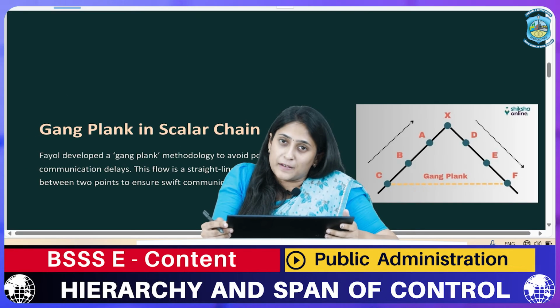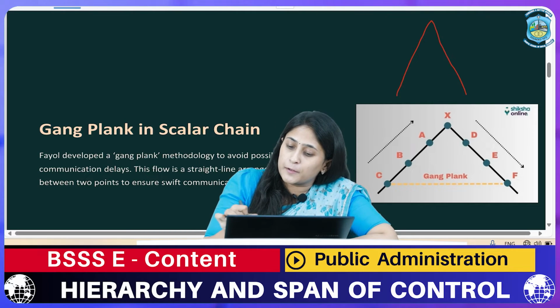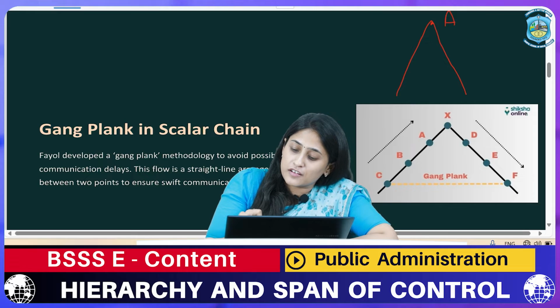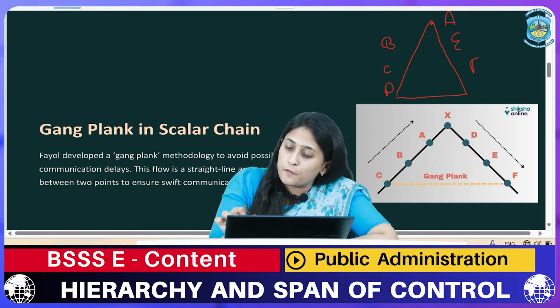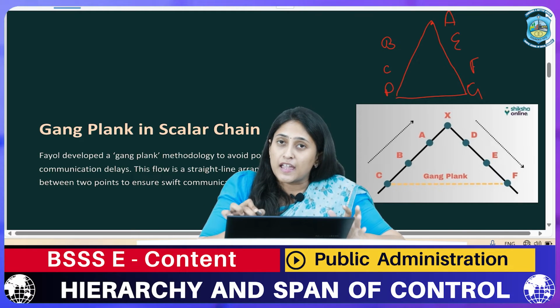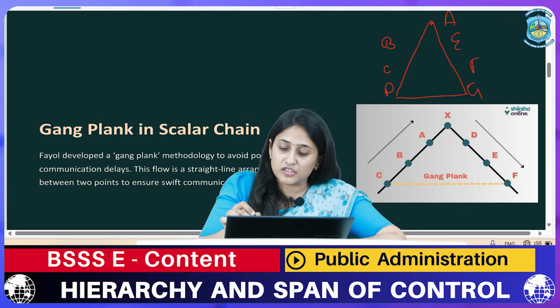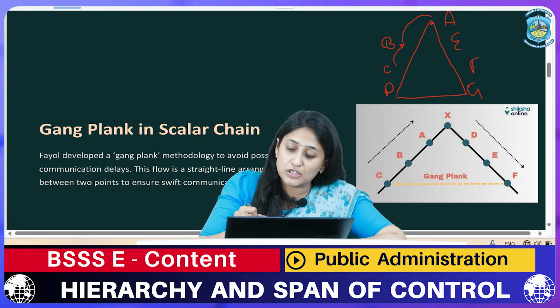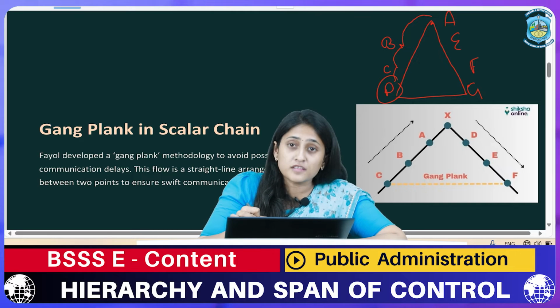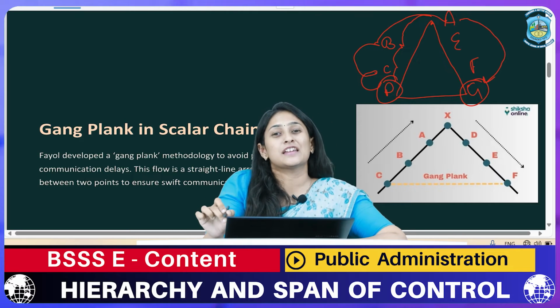Gangplank in scalar chain. Now imagine an authority works in this manner, where A is the head of an organization, B, C, D work under them, and E, F, G also work under them. In an organization, the hierarchy principle says that any information should travel through a proper channel. That means A is going to transfer information to B, B to C, C to D. Then if D wants to give information to G, D reports to C, C reports to B, B to A, and in that way G will gain the information.